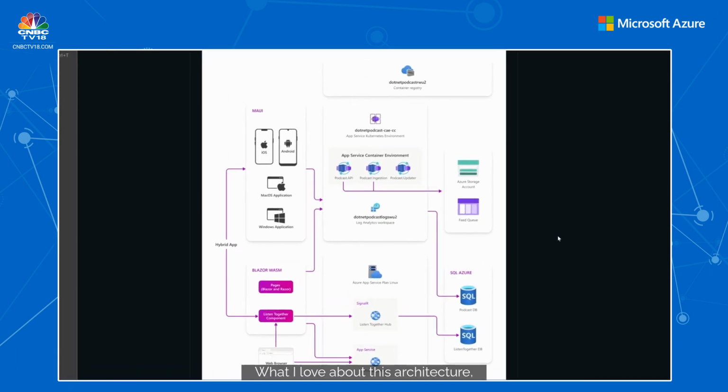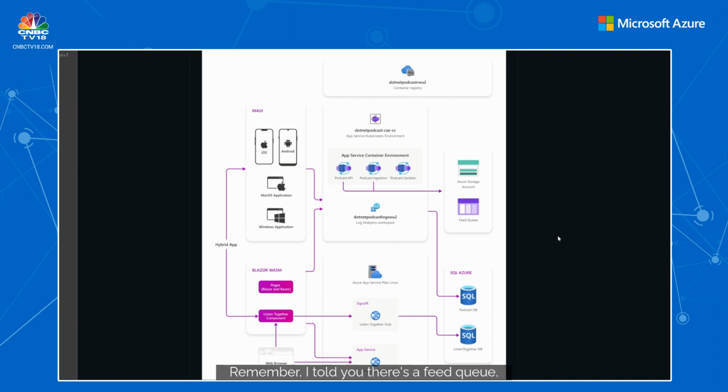What I love about this architecture is that we are using Azure Container Apps as the mobile backend. The good thing about that is it obviously supports the auto scalability feature, which is what we are going to look at right now. And the other thing is it can scale down to zero, which means you can save some cost too. This is all done using KEDA. We're not going to go into the details of it, but I'm going to show you in .NET Podcast how we managed to use this feature.